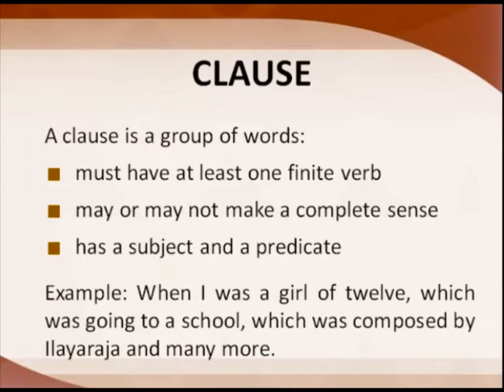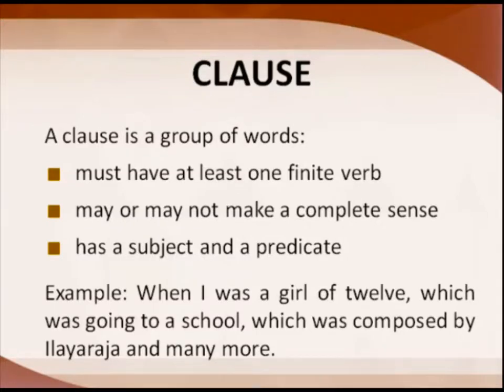Here, what is a clause? Clause is again a group of words which has at least one finite verb. Now we know what is a finite verb. When we look at the verb, we know if it is a finite verb or not, and it may or may not make a complete sense. Now here, if it makes a complete sense, then it will form a simple sentence. If it does not make a complete sense, but if it has a finite verb, then it will become a clause, and it has a subject and a predicate.